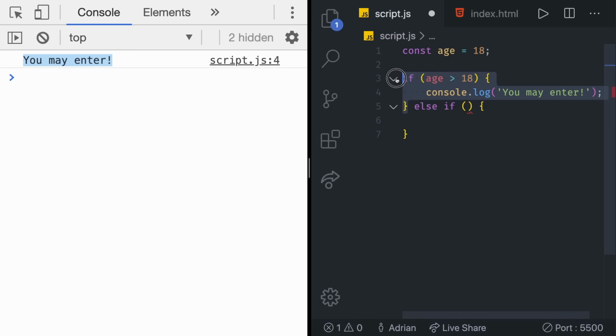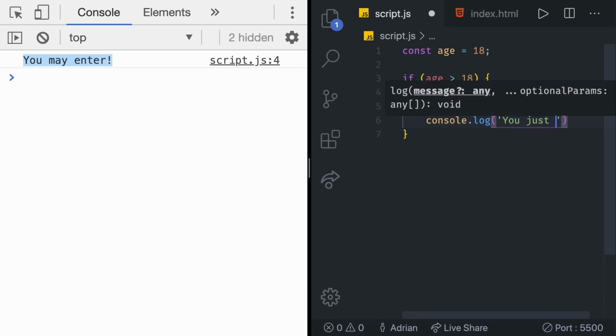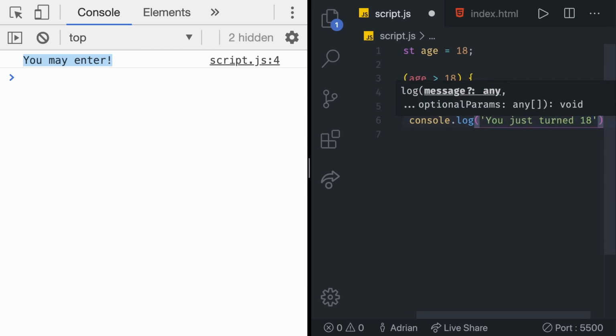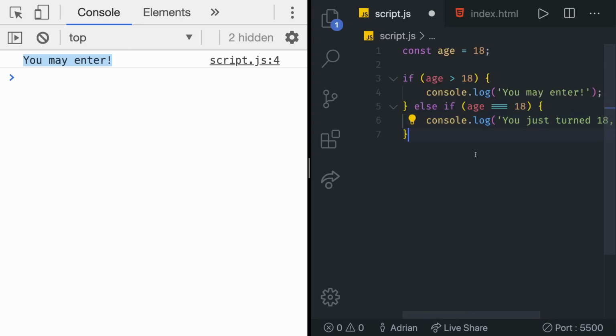If this condition turns out to be false, then it's going to check this condition right there. And here, let's say whether age is equal to 18. So exactly equal to 18. If that's the case, we are going to say console.log, you just turned 18. Welcome. That's it. So just like that. Let's save it and see. Okay, our person just turned out to be 18 and we got a console log right there.